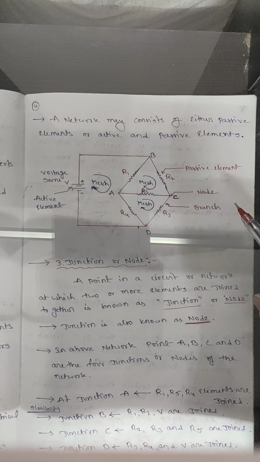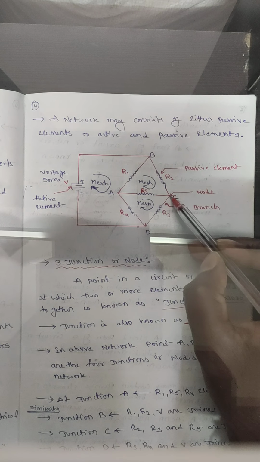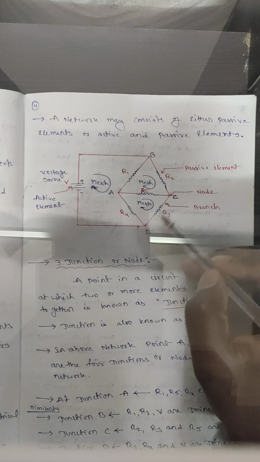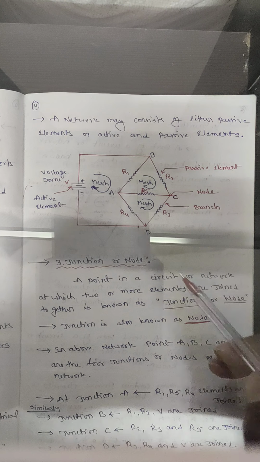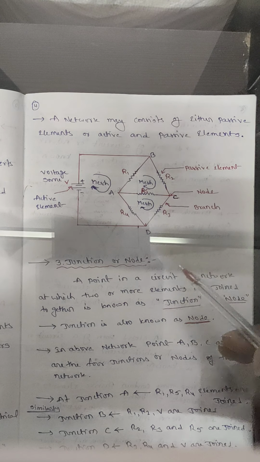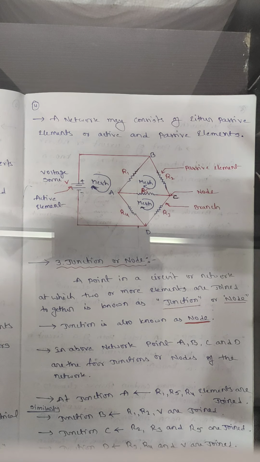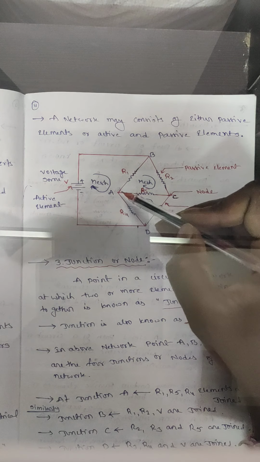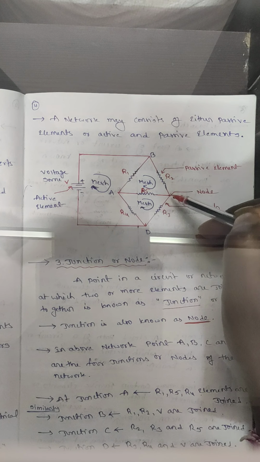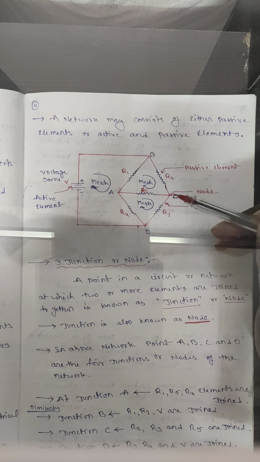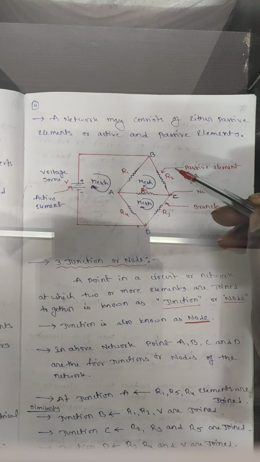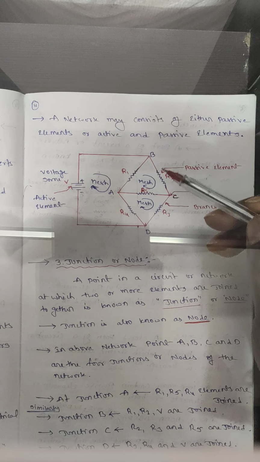Okay, so here these are called nodes. So we'll see what is a junction or a node. A point in a circuit, such as A, B, C, D. All these points in a circuit are known as a junction or node. Okay, so we'll see the definition part.